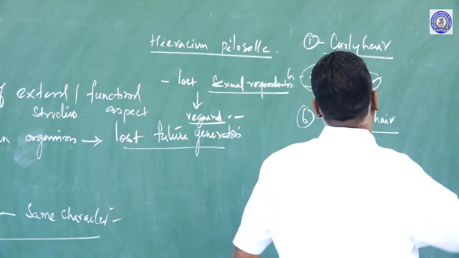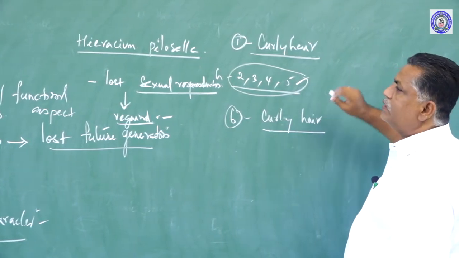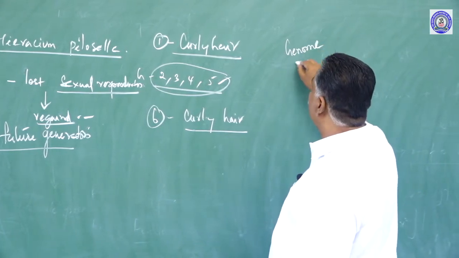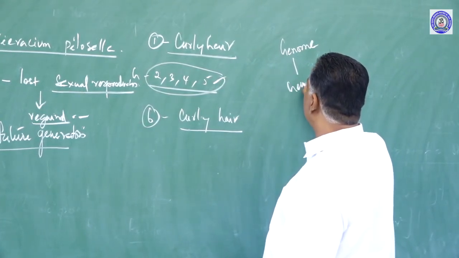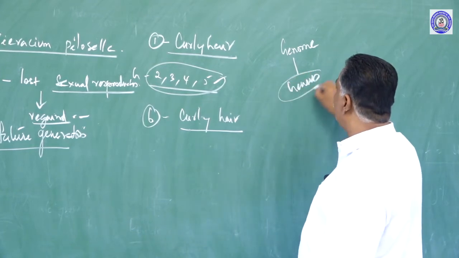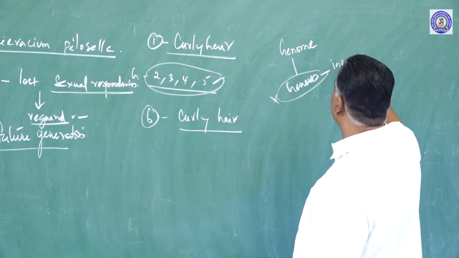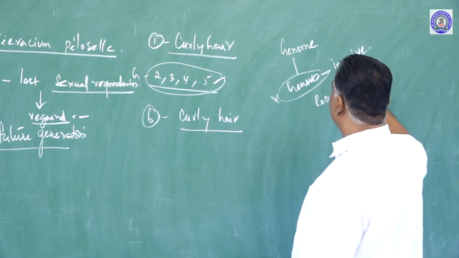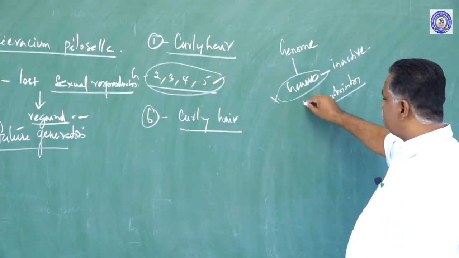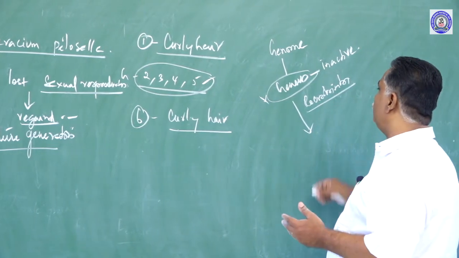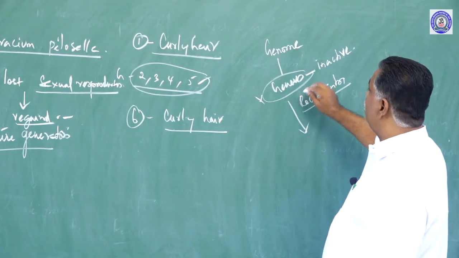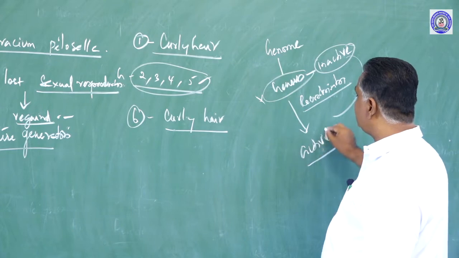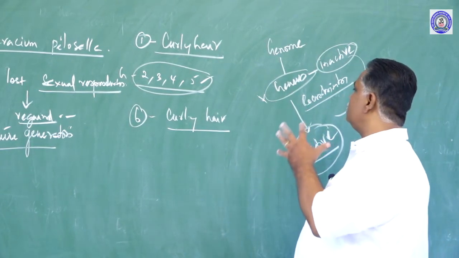And what happens in atavism? Whether the genome is changed? No. The genome is present, but the genes responsible for particular characters become inactive during recombination. When after so many generations together, when recombinations of genes are taking place, then the inactive genes become active. The early character is again expressed. So this is what we call atavism.